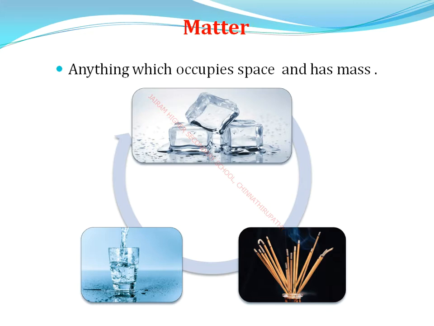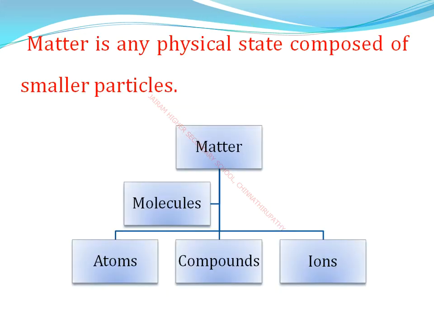So next, matter is any physical state composed of smaller particles.